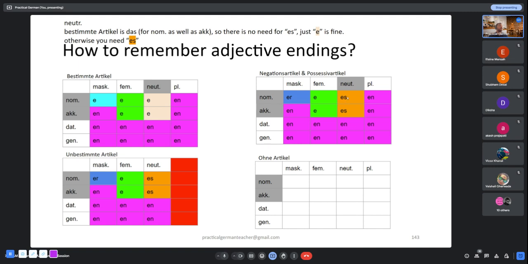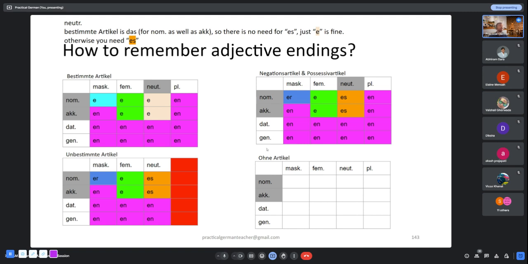Over here, what if I ask you what is the negation article for neutrum, nominative, accusative case? You will say it is kein. Kein here, kein here. So the sound of s is not there, which you normally have in the definite article. That's why you should have the sound of s in the adjective ending. The same applies over here as well. So we covered three tables. We still have to cover the table where there is no article.